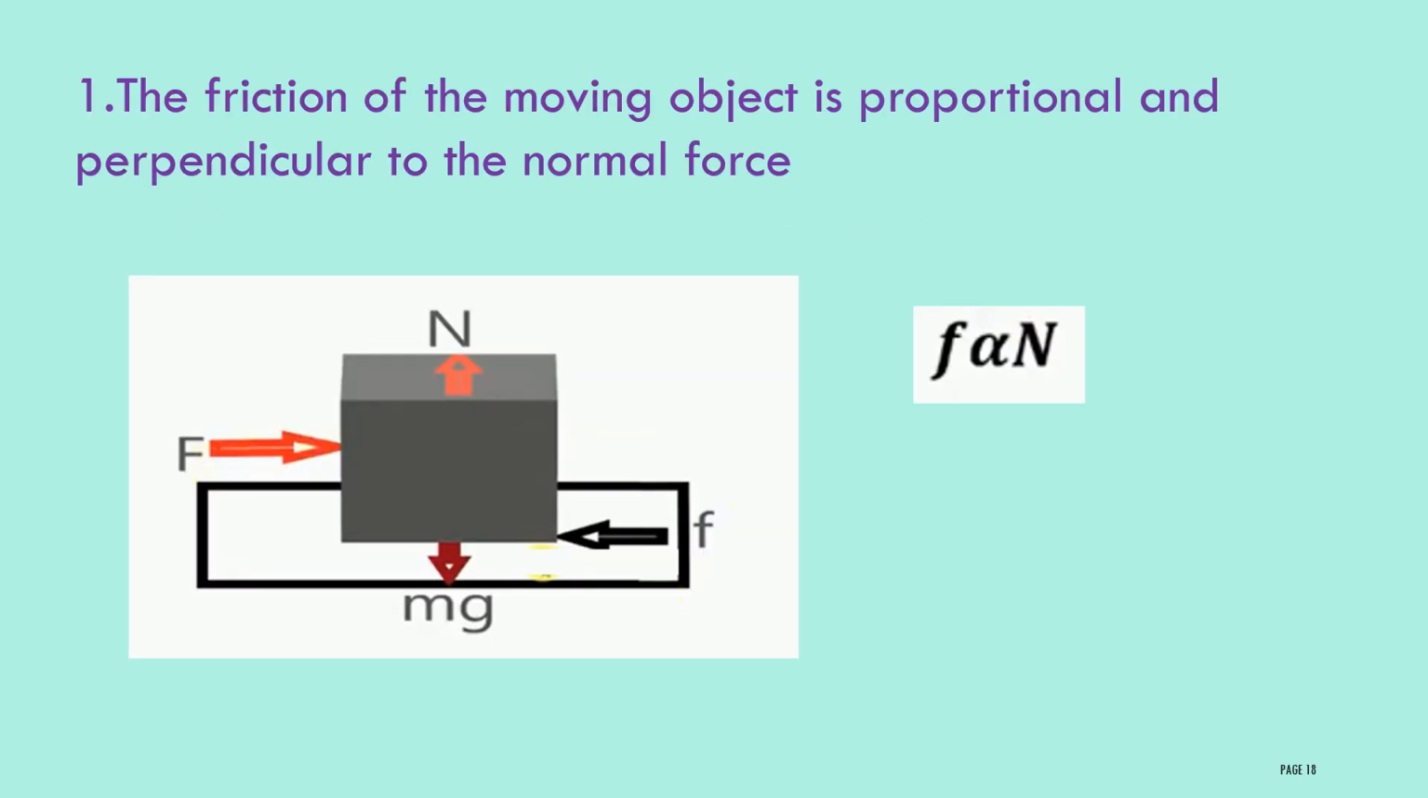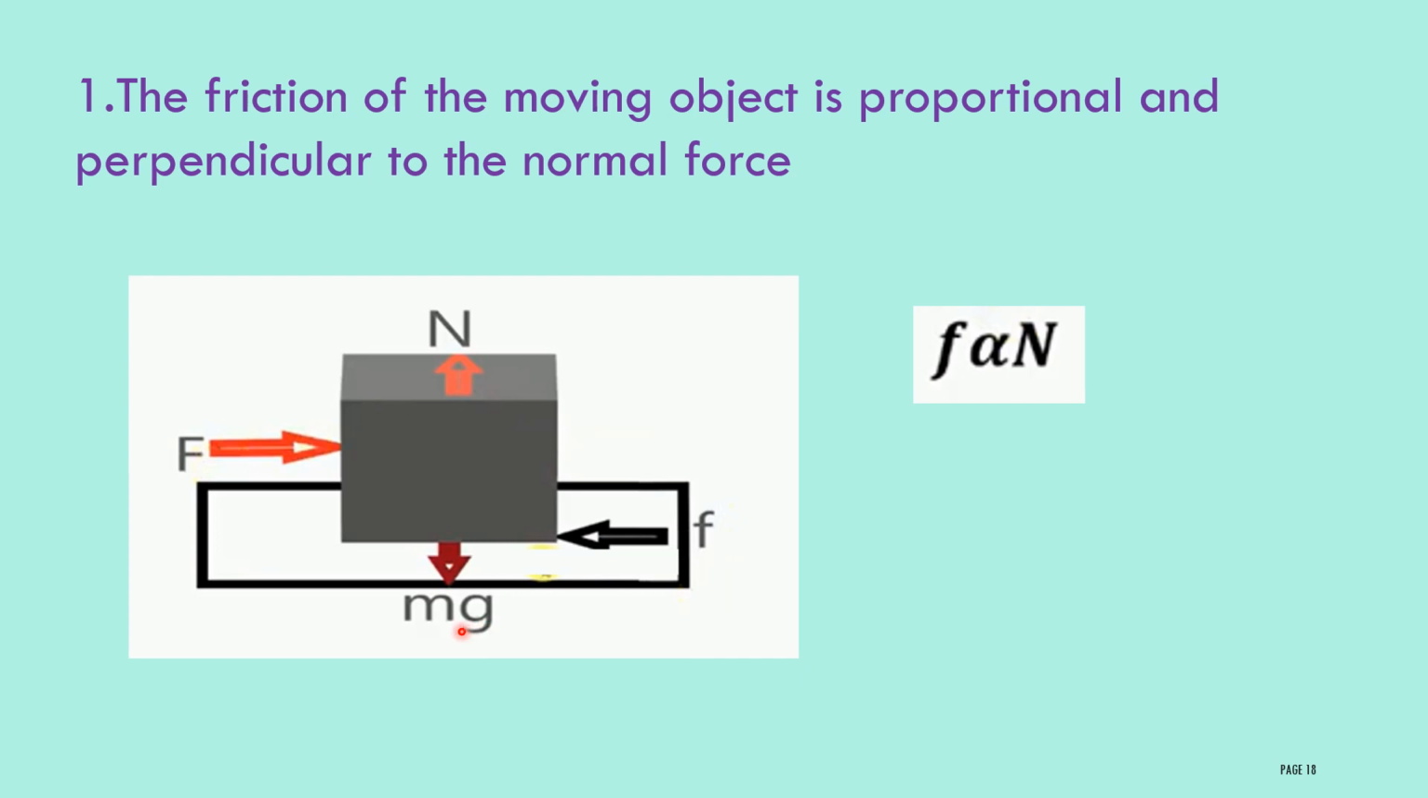Let us discuss the first law of friction in detail. The friction of the moving object is proportional and perpendicular to the normal force. Let us consider a cube. Then you have to place the cube on the ground. This cube will possess some mass, equal to small m. This g is nothing but the earth's gravitational acceleration. Because of the earth's gravity, this cube will exert a force on the ground. That force will be equal to F = mg.